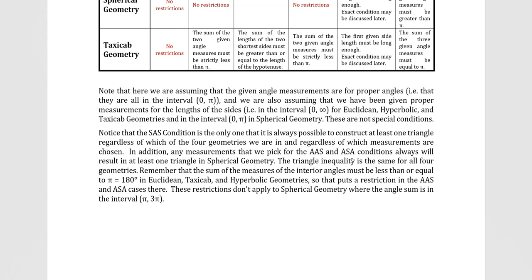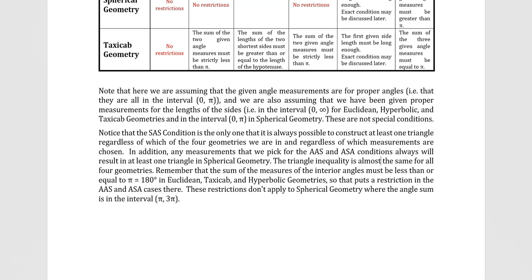Let me see, almost the same. The sum of the measures of the interior angles must be less than or equal to pi, equals 180, in Euclidean, taxicab, and hyperbolic geometries, so that puts a restriction on the AAS and ASA cases. Restrictions don't apply to spherical geometry, where the angle sum is somewhere in the interval from pi to 3 pi.